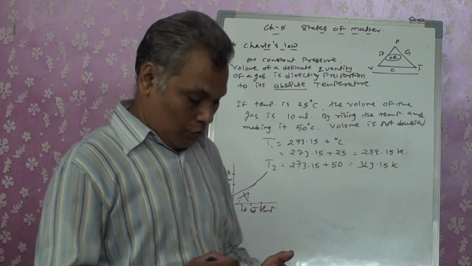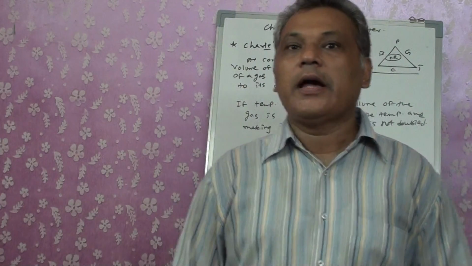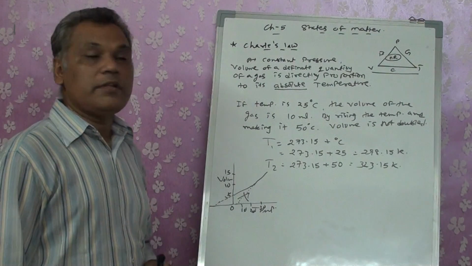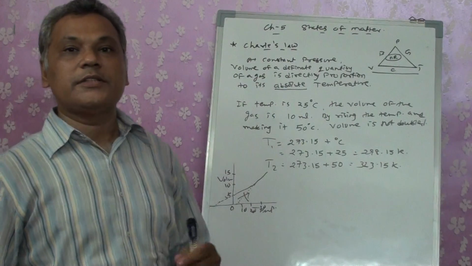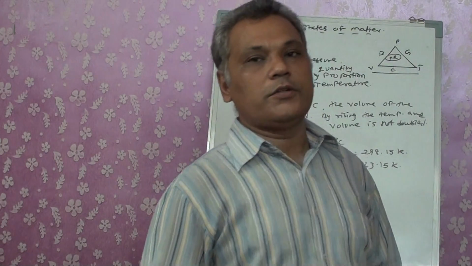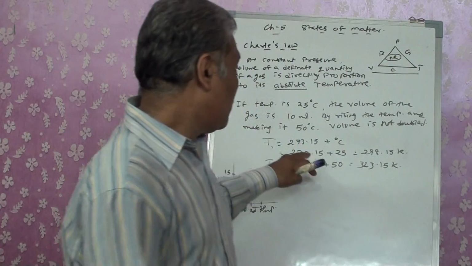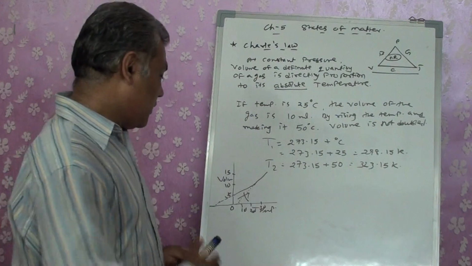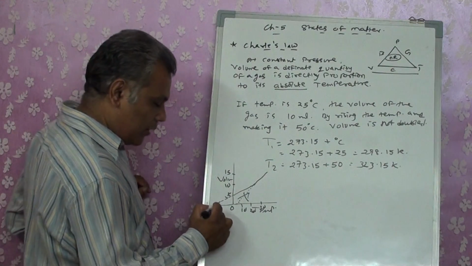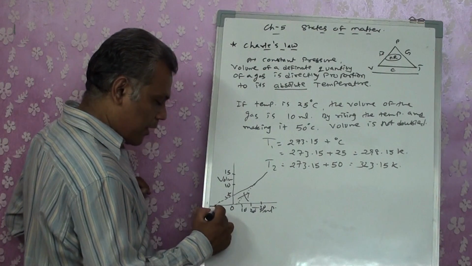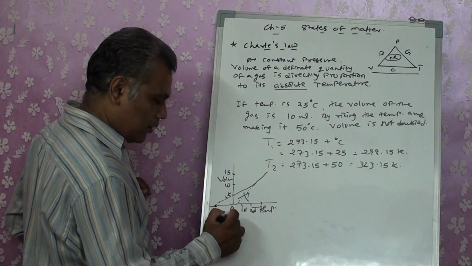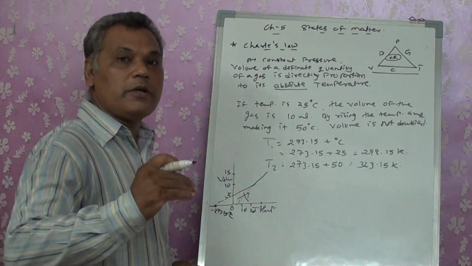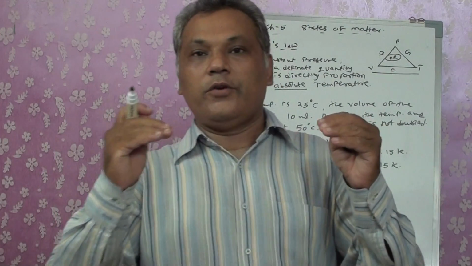To understand this, Kelvin and Charles worked together to find the answer: if the temperature is taken in degrees Celsius, why does it not work, and why is 273.15 added, why specifically that? The reason is, by plotting the graph, they found that the volume becomes 0 at minus 273.15 degrees Celsius, not at 0 degrees Celsius.